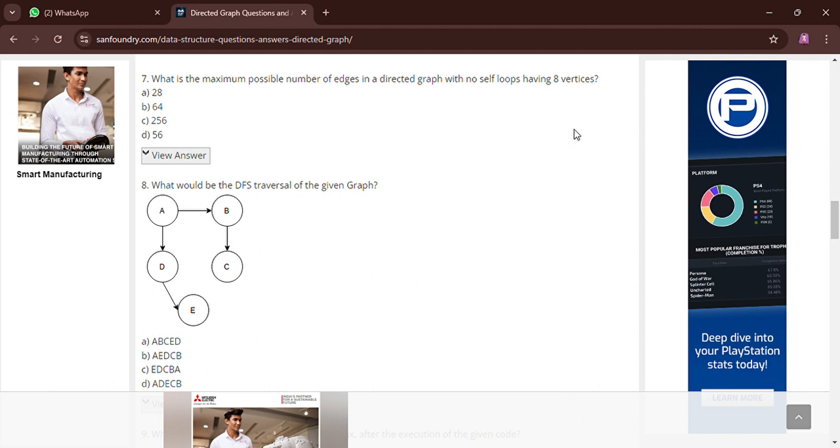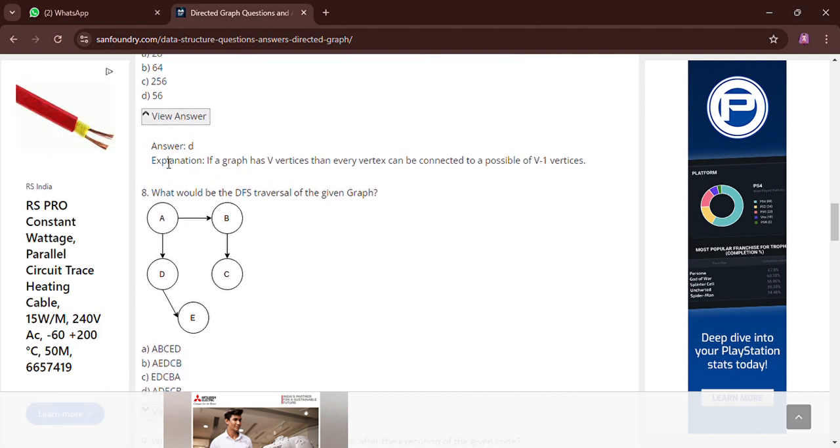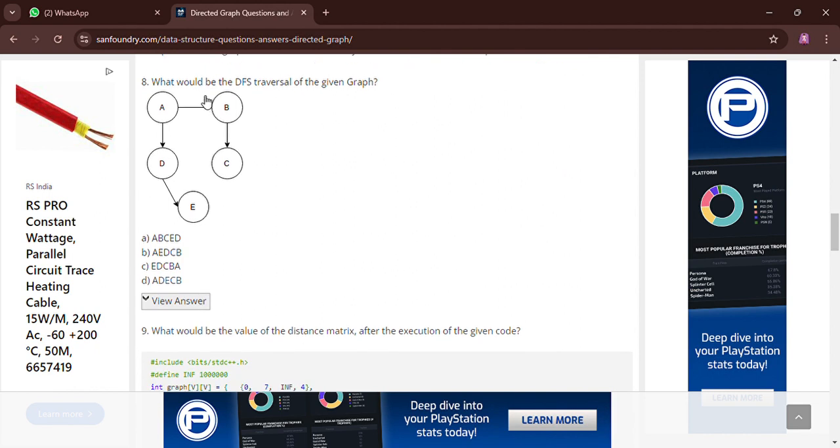Here n is 8 and n minus 1 is 7. So 8 multiplied by 7 will be 56. Here is the explanation: if a graph has V vertices, then every vertex can be connected to a possible V minus 1